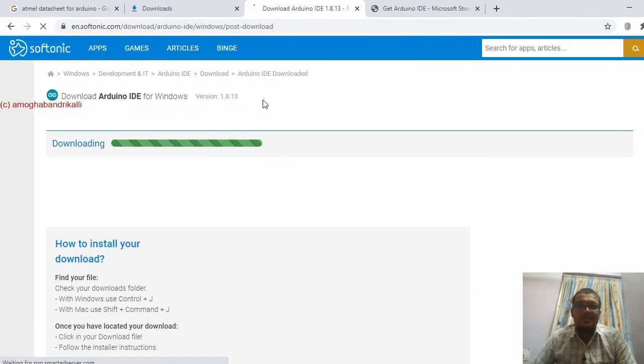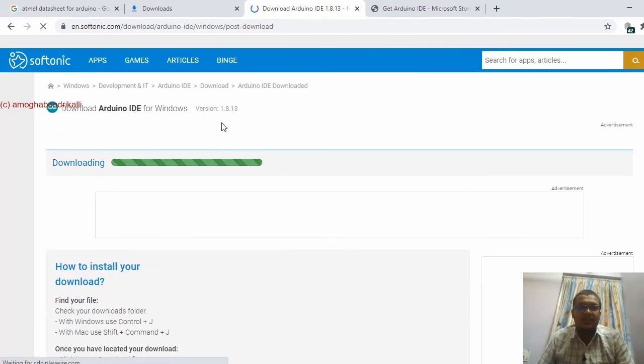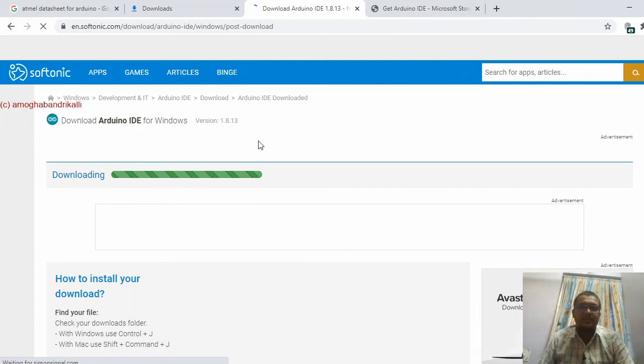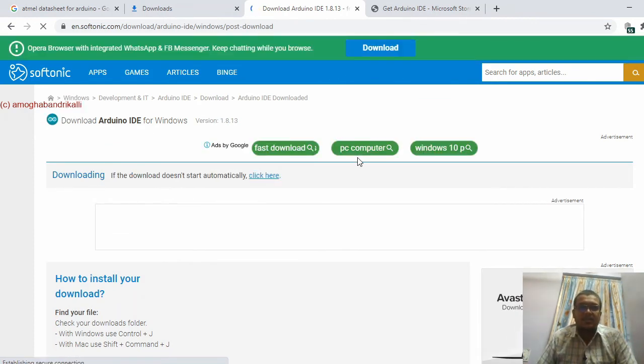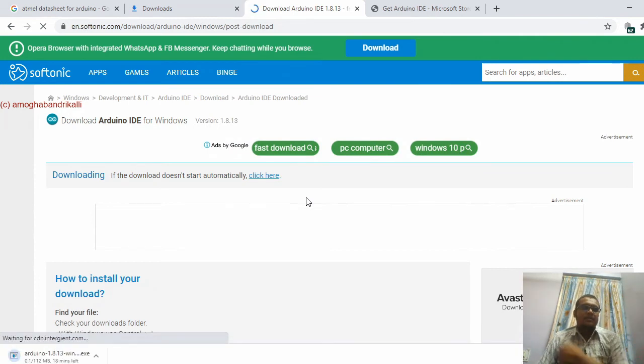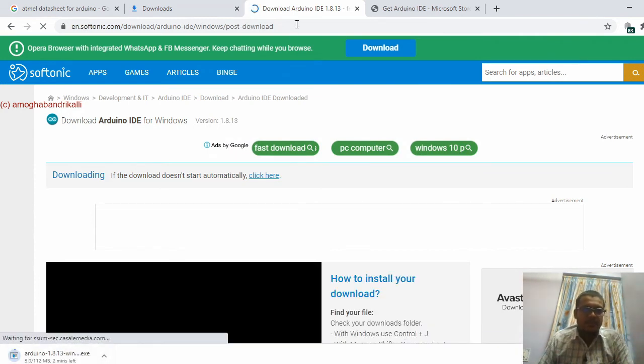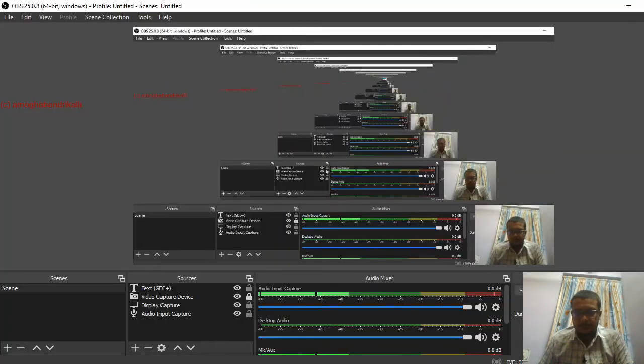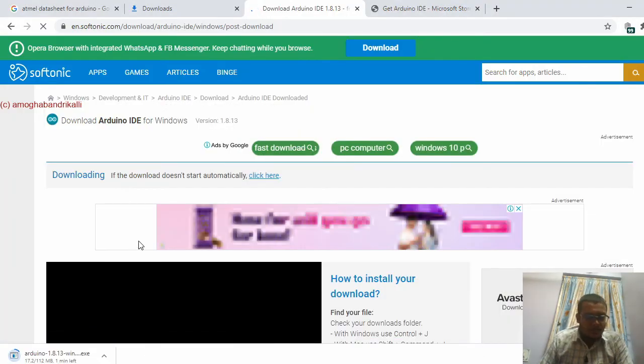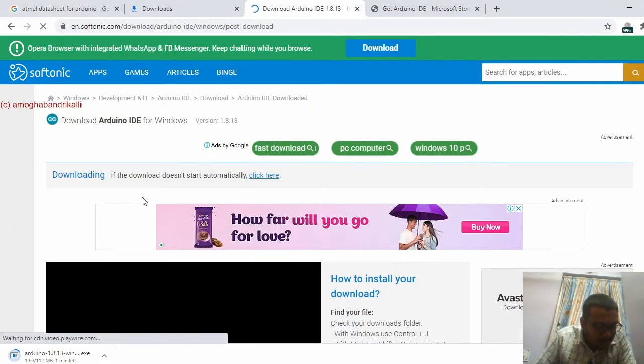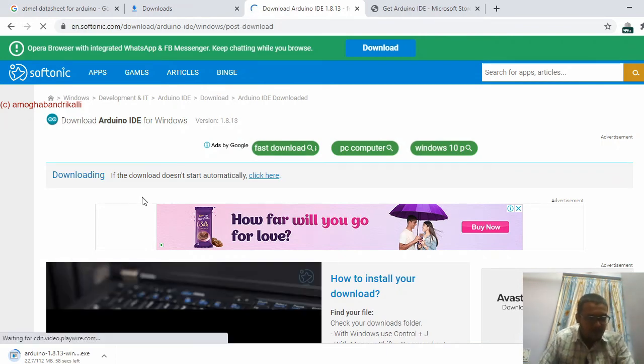I can share the software in a Google Drive, or I can share a link, and you can download it from there. It is 112 MB and may take about 1 minute at this speed.